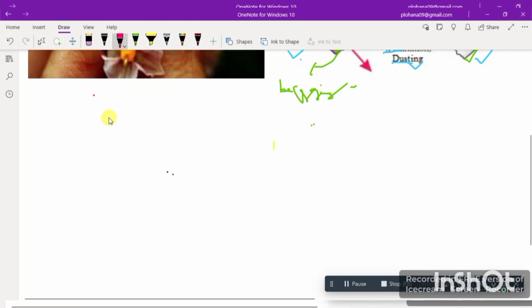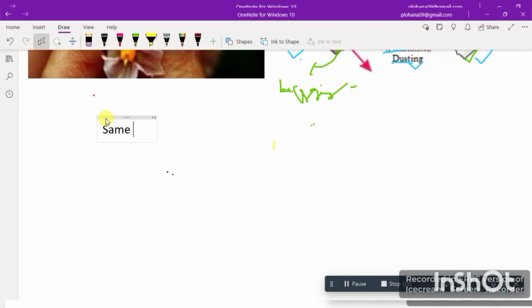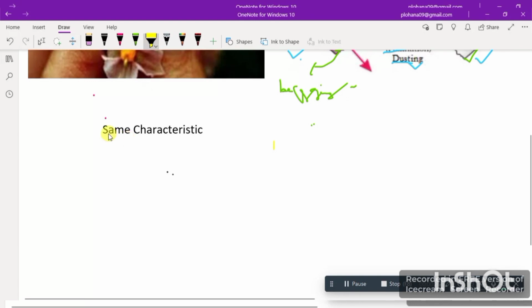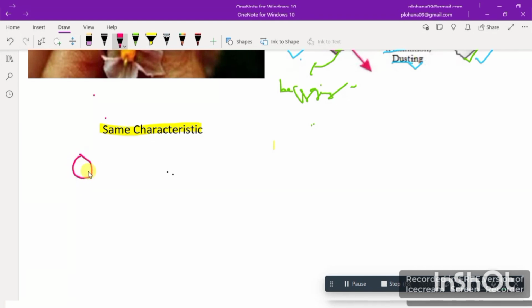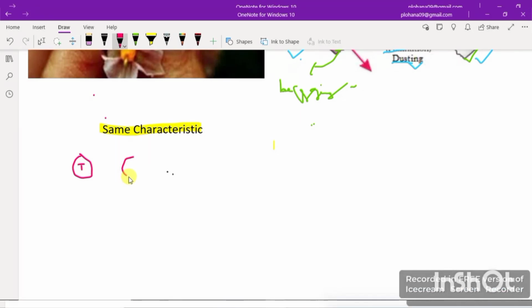So let me write down what he did: initially cross fertilized plants with the same characteristic, or you can say that they were having only one trait. Right? One trait. Now let me make here. If this is a plant with tall height and this is a plant with tall height too, because we are talking about the same characteristic, only one character, right?